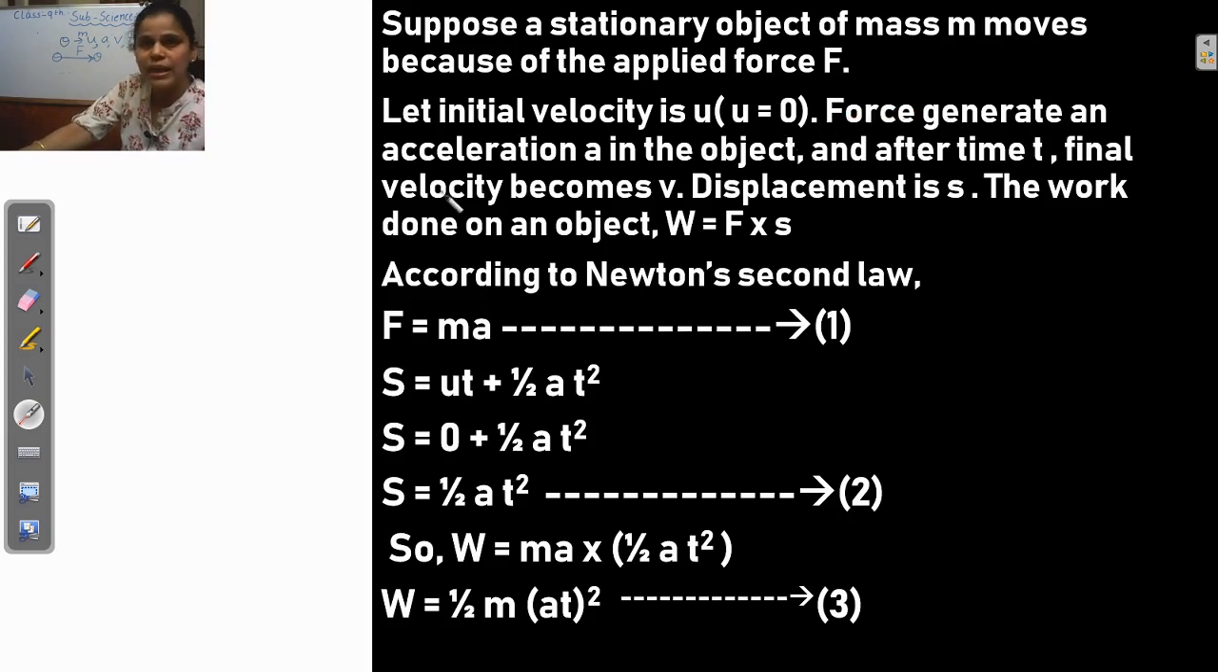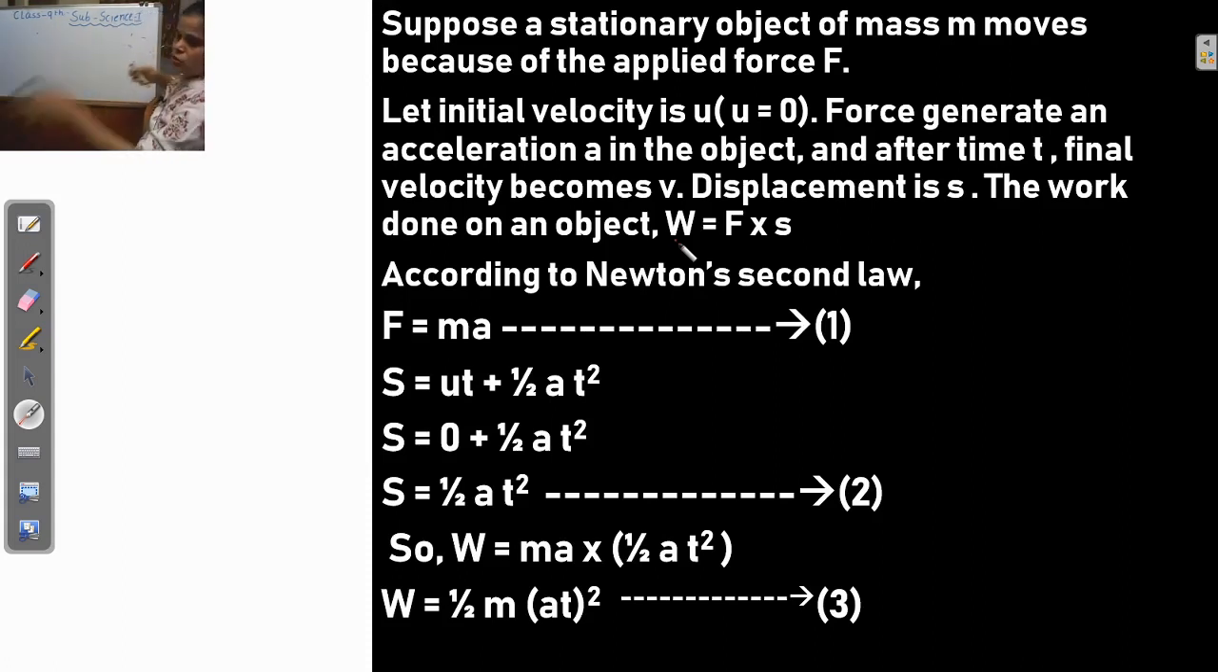The force generates an acceleration. When we apply the force on the stationary object, this object will move. Understand? So the force generates an acceleration, denoted by small a, in the object, and after time t the final velocity becomes v. The displacement is small s. The work done on an object, denoted by W, is Fs. Understand?